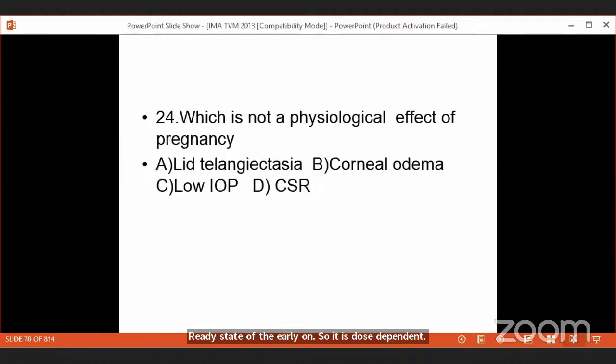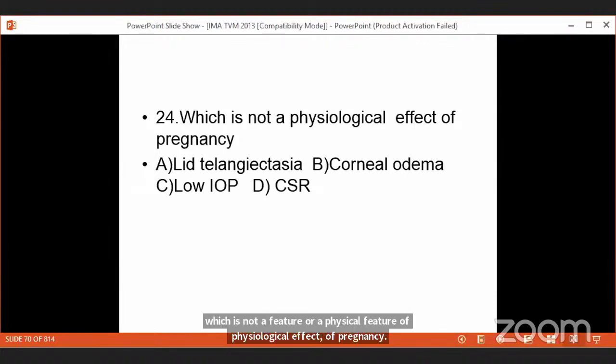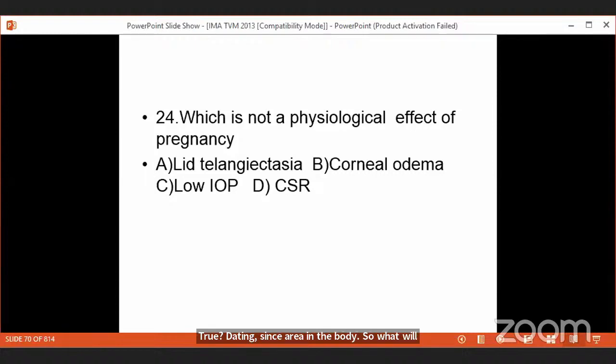So which is not a physiological feature or physiological effect of pregnancy? Lid telangiectasia. You know, pregnancy is a condition where fluid is retained inside the body. So what will happen now? Fluid is retained in the eyelid, so the eyelid gets swollen, the vessels stand out. So there is lid telangiectasia. The fluid retained in the body is also retained in the cornea.